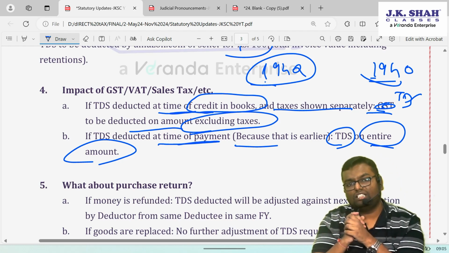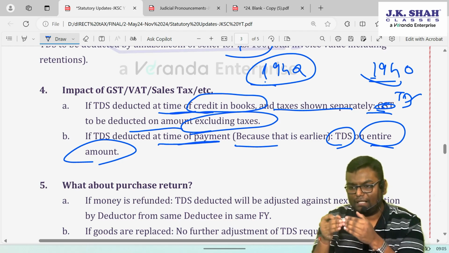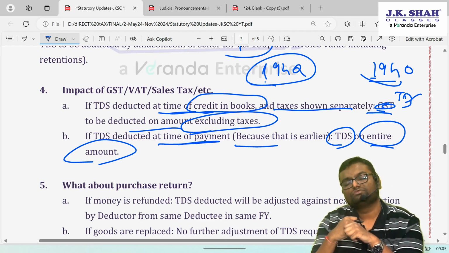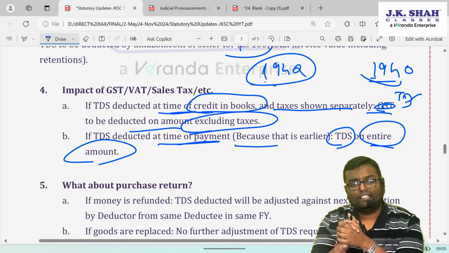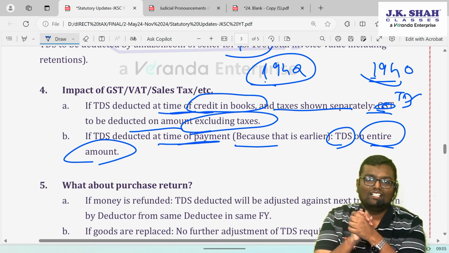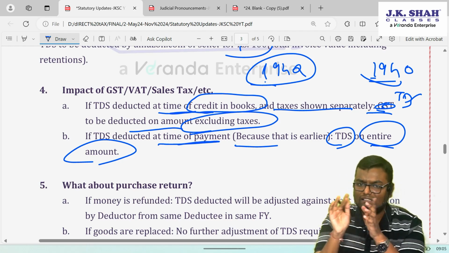Now again one more question arises over here: what if goods from the e-commerce participant went to the buyer, the transaction is done, and TDS is also deducted by the e-commerce operator, but the goods are defective or not up to the mark and were returned by the buyer? That is a purchase return. In that case, there can be two kinds of things that can happen.